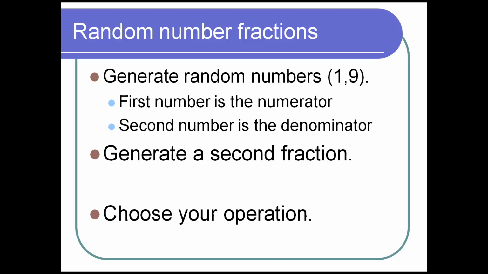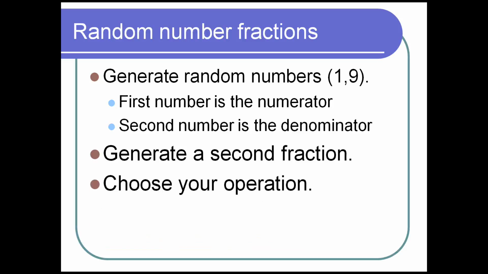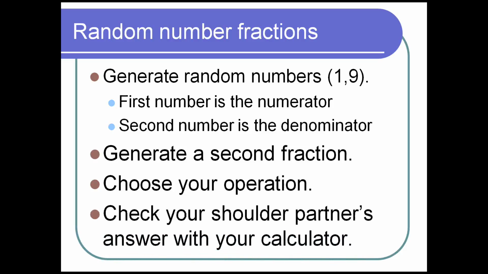So they've got two fractions. Based on what we're working on, we'll choose our operation. Now, sometimes I do it randomly. I have them generate a number from 1 to 4. I don't tell them in advance what it is. 1's addition, 2's subtraction, 3's multiplication, 4's division. It's up to them, you know. But meet the needs of your students. You know where you're at. You know what's going to work. And then they simply perform the math and check your shoulder partner's answers.